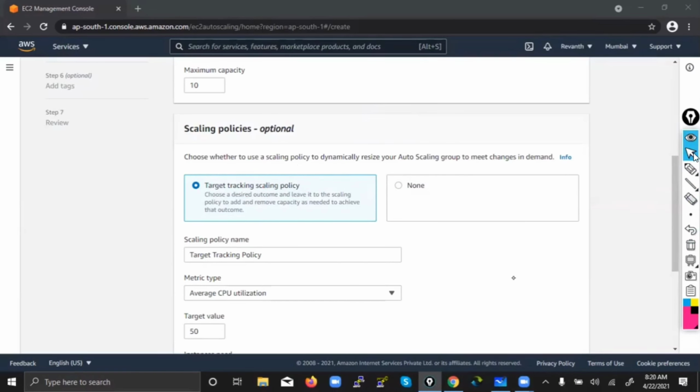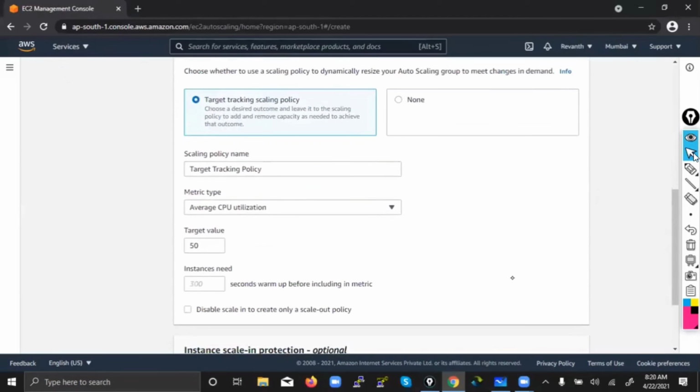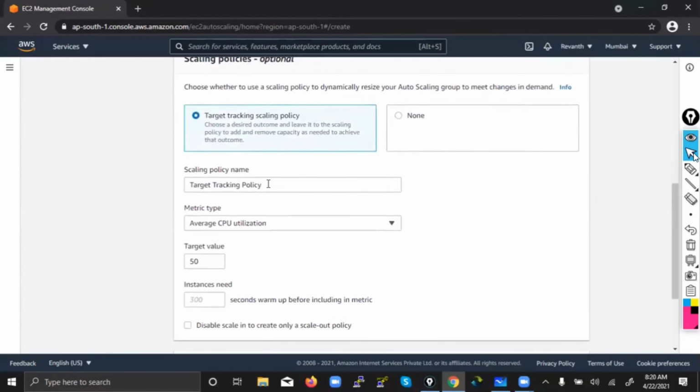So what did we discuss? When we want to increase our number of machines, you can give any name there. Yes, you can say anything. You can give raising, you can give target tracking policy or anything. CPU, or else you can leave it default also.